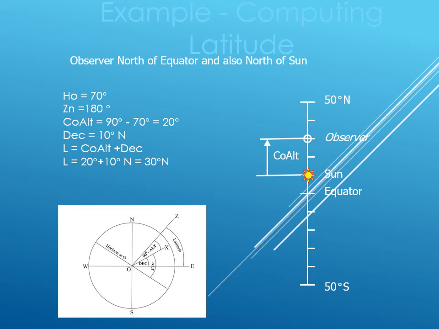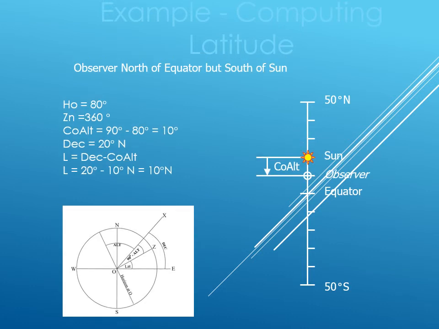Now let us see different cases of the relative position of the sun and the observer. In this first case, the sun is in the northern hemisphere and the observer is further to the north. If you refer to the OCM, you can easily see that the latitude can be determined as the sum of co-altitude and declination. In this case, the azimuth will be 180. Taking the value of altitude as 70 degrees, co-altitude comes out to be 20 degrees, and a declination of 10 degrees north will give us a latitude of 30 degrees north.